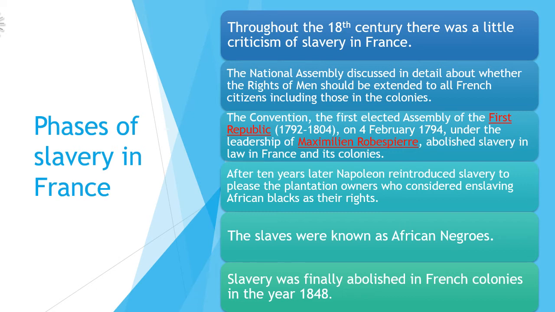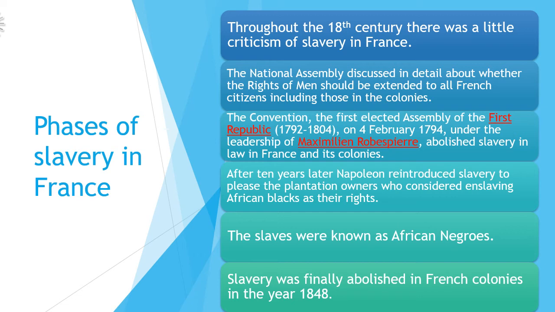But no decision was taken. Why was no decision taken? Because the members of the National Assembly, as we all know, were the rich people of the third state. Now, rich people had their plantations in the colonies, so they were not interested in abolishing slavery.